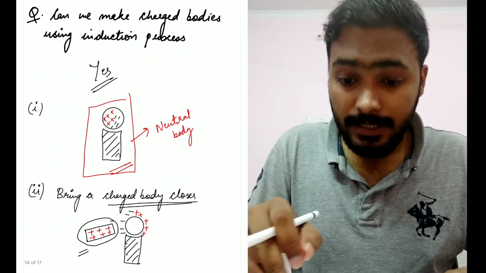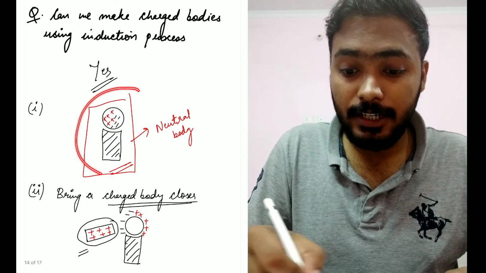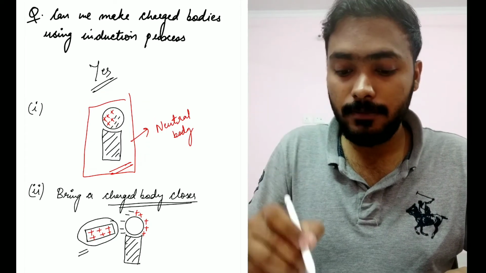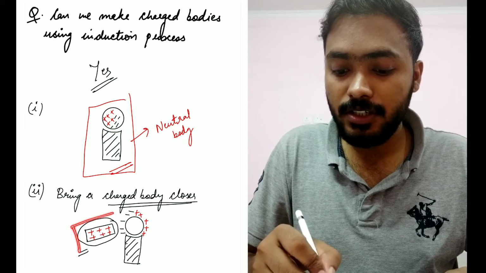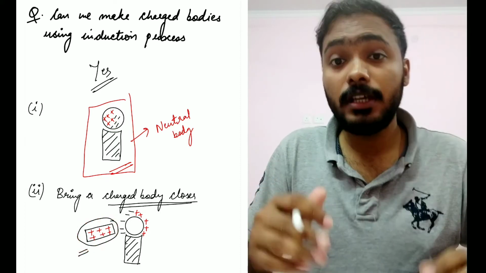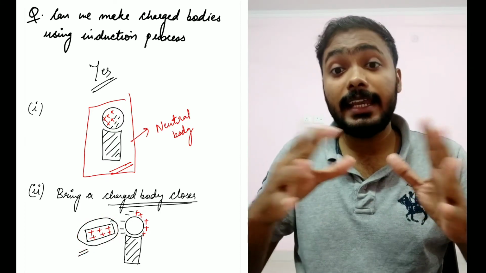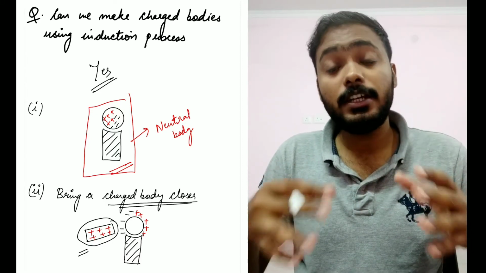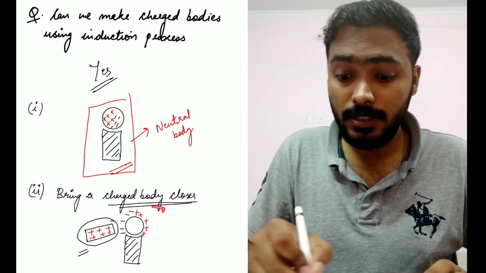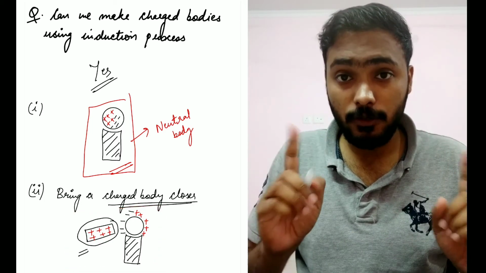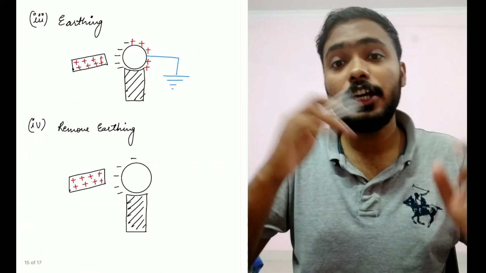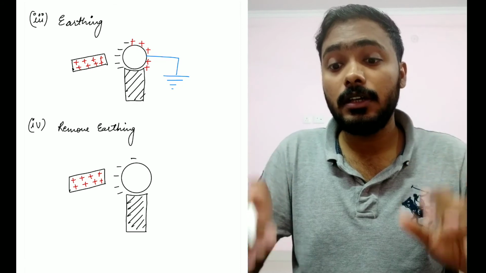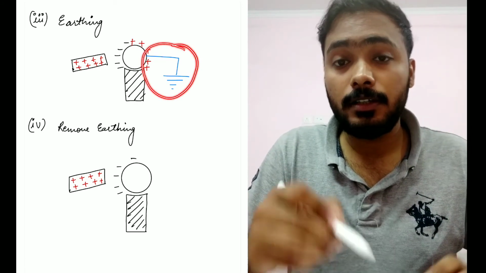Right? I can explain it again. So we had a neutral body, right? First step was to bring the positively charged body closer to this neutral body. So the moment you brought it, the induction process happened, right? Opposite phases were induced with opposite charges, which is shown in this figure. I hope that's understandable. And after that, you earthed the neutral material.